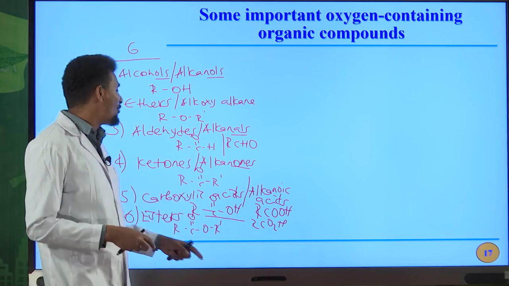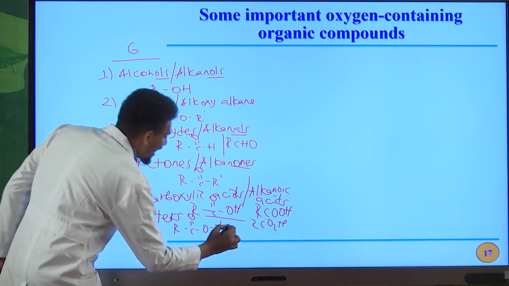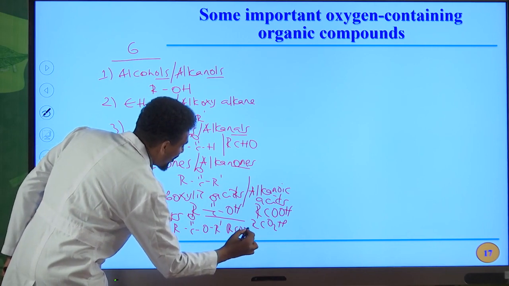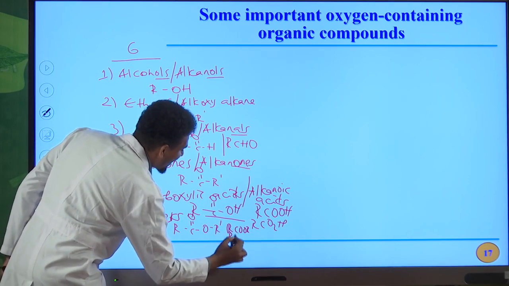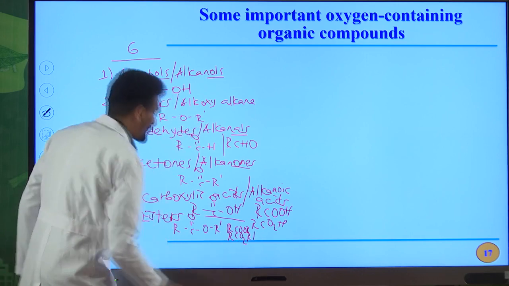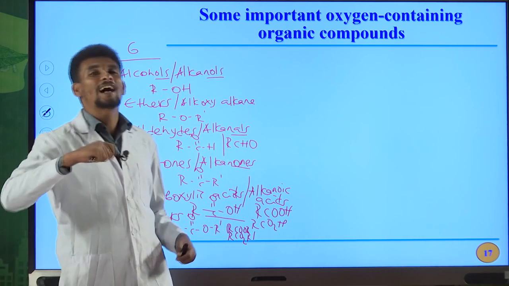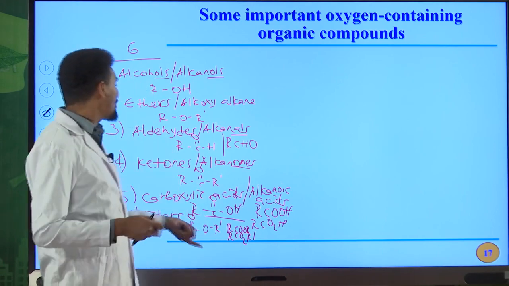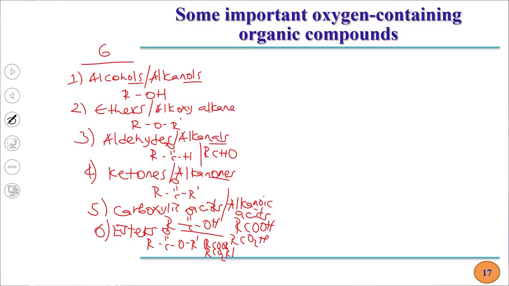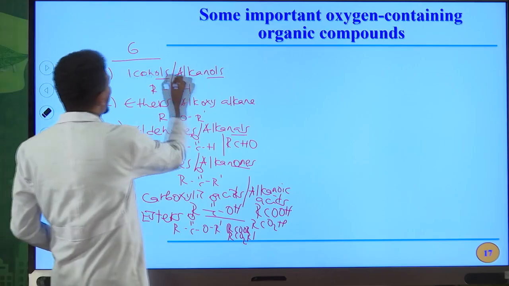So this is the general formula for ester. You can also write as RCOO R prime or RCO2 R prime. Okay, esters can be named as alkyl alkanoates. Alkyl alkanoates are the IUPAC names for esters. All these are oxygen containing compounds of hydrocarbons.